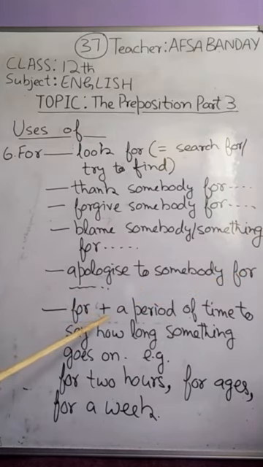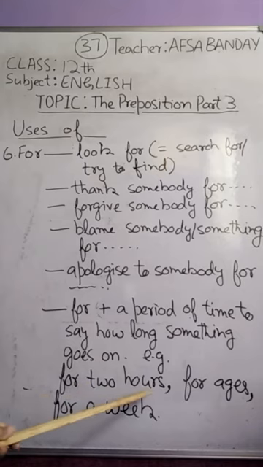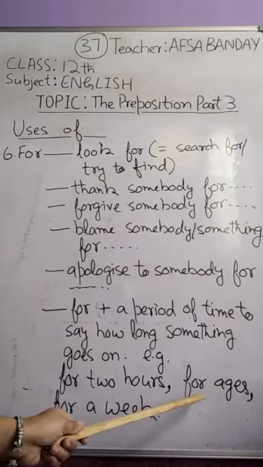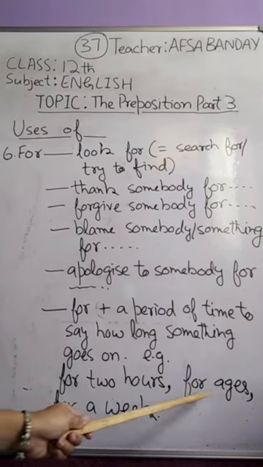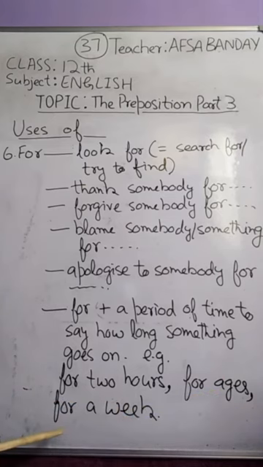For is also used with a period of time to say how long something goes on, just as we have read in case of perfect tenses. For example, he has been working for 2 hours. So we say for plus a period of time. We haven't seen each other for ages. Or they are staying here for a week. So we say for plus a period of time.